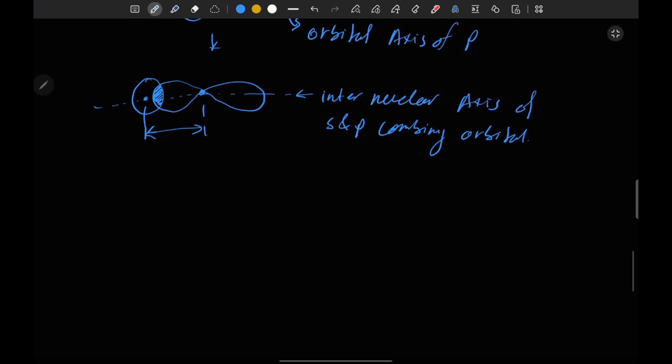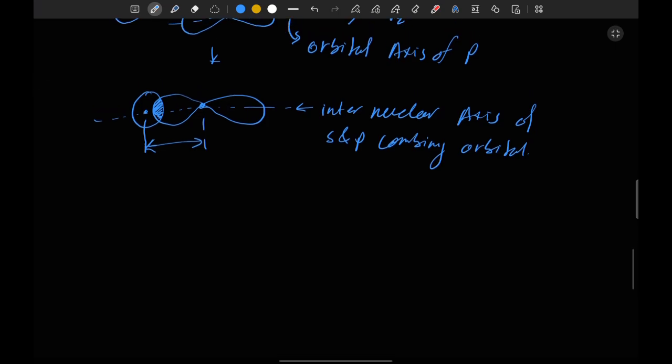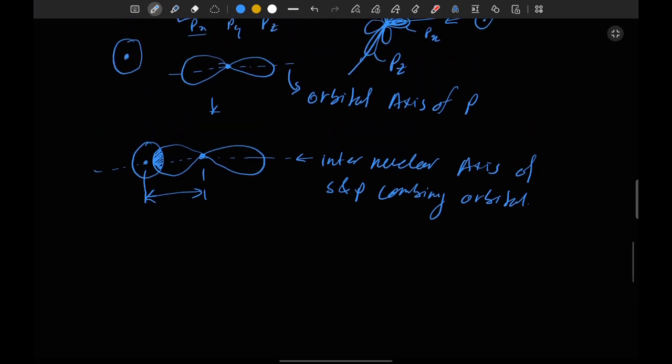Now you may think that if two orbitals are combining or making a bond, then they must be on the same axis, like here it is the x-axis and here it is also the x-axis, so they are always on the same axis. But you will understand that concept much more deeply when we talk about the d orbital. So be patient, I will explain the later concept.